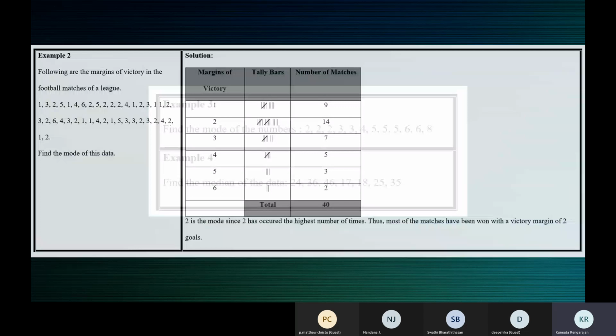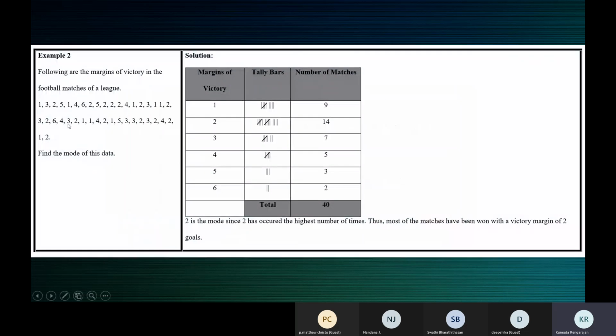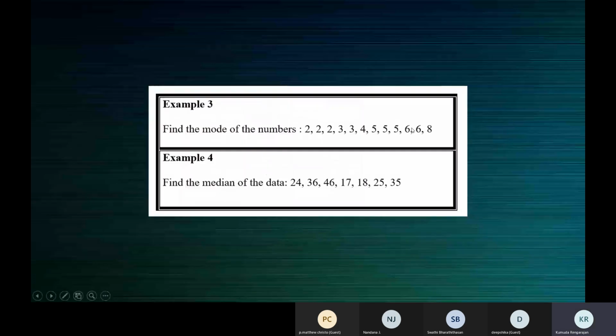So when there are many numbers, then you can go on for a table like this. Otherwise, you can just arrange it in the ascending order. Yes, find the mode and median.